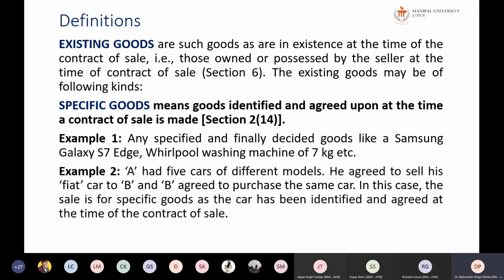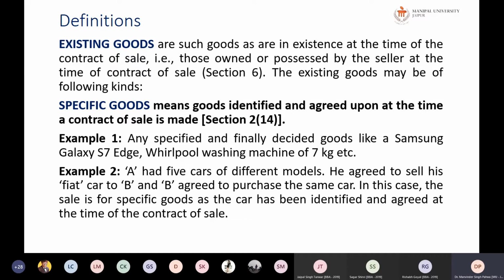Okay, so for example, the Samsung Galaxy S7 Edge mobile, or a Whirlpool washing machine of 7 kg. This is specified and finally decided that these goods will be sold. So A had 5 cars of different models. He agreed to sell his Fiat car to B. So B agreed to purchase the same car. In this case, the sale is of specific goods as the car has been identified and agreed at the time. So car, washing machine, and this Samsung Galaxy S7 Edge.